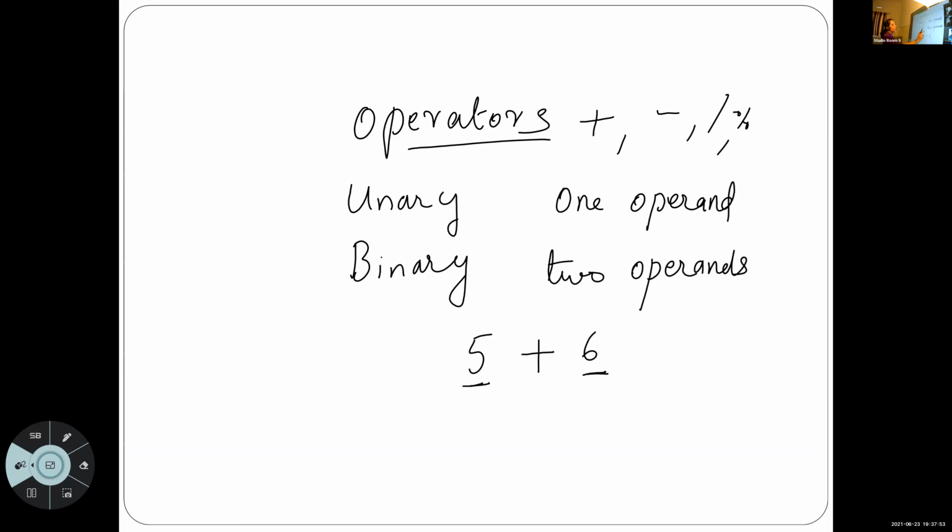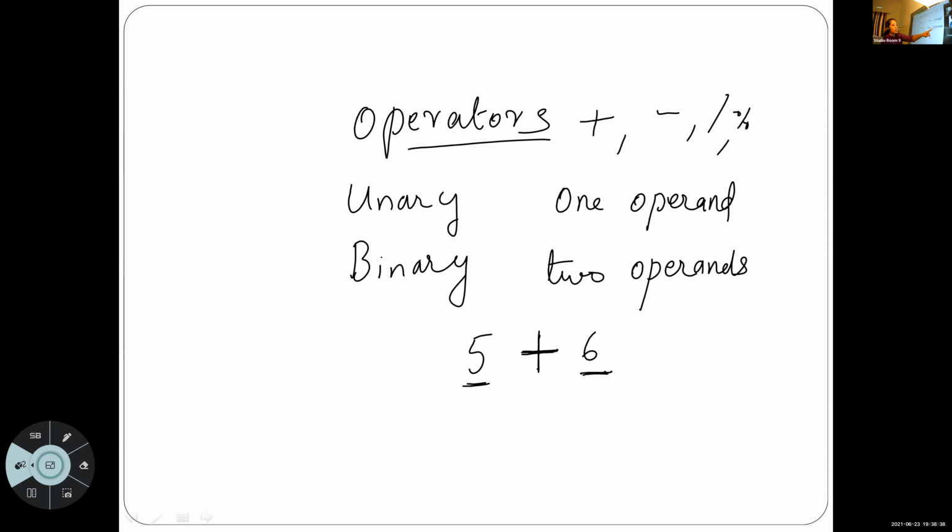Okay. Two operands. Operands means the values used with the operator. So here we are using two values with this plus operator. This is known as operands. Is it clear, Abhijit? Yes, ma'am. Okay, so plus is a binary operator because it needs minimum 2 operands for its operation. That's why we call plus a binary operator.